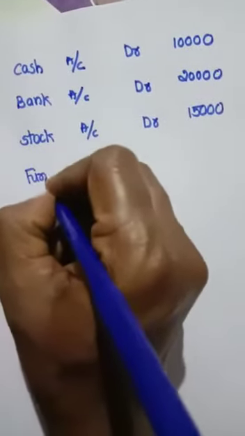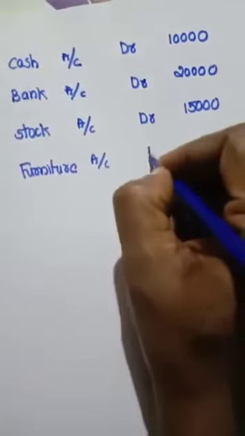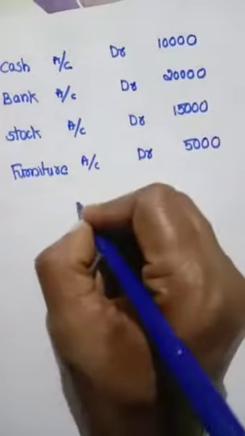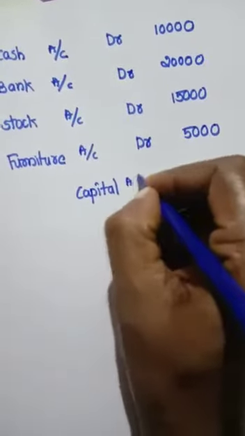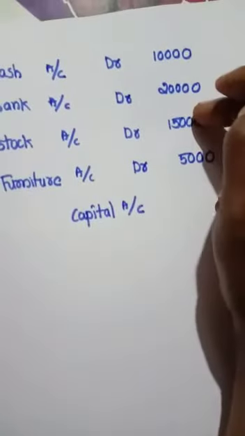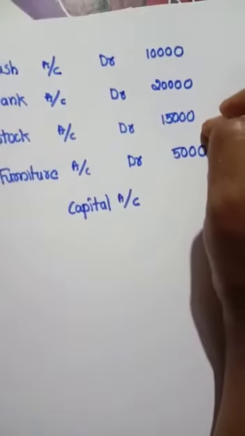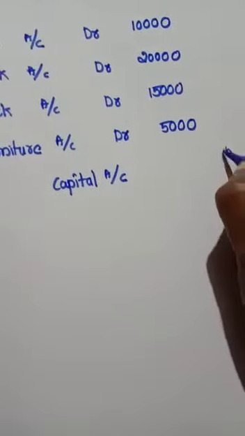Furniture account debit, 5,000. To capital account, 10,000 plus 20,000, 30,000. 30,000 plus 15,000, 45,000 plus 5,000, 50,000.